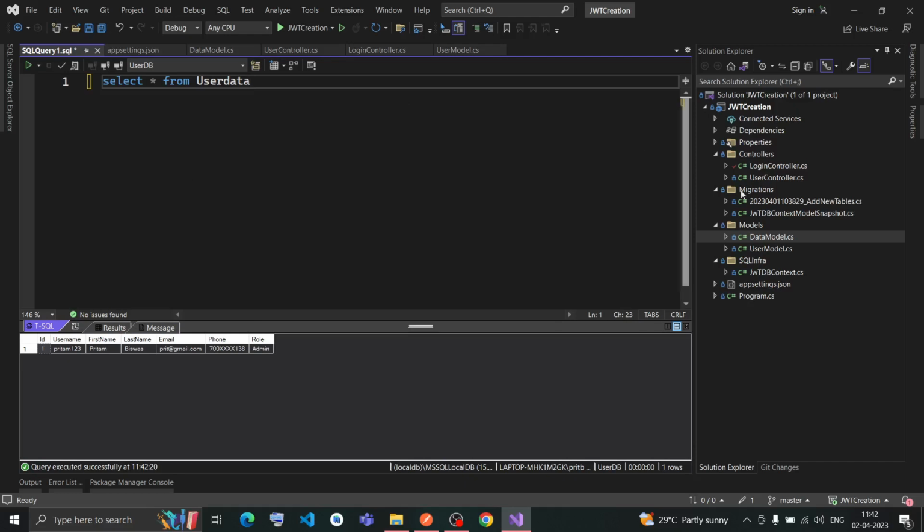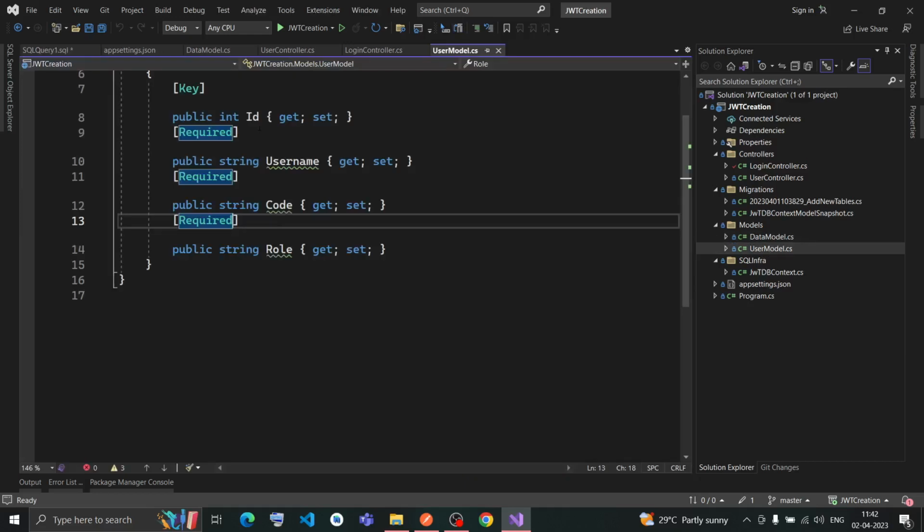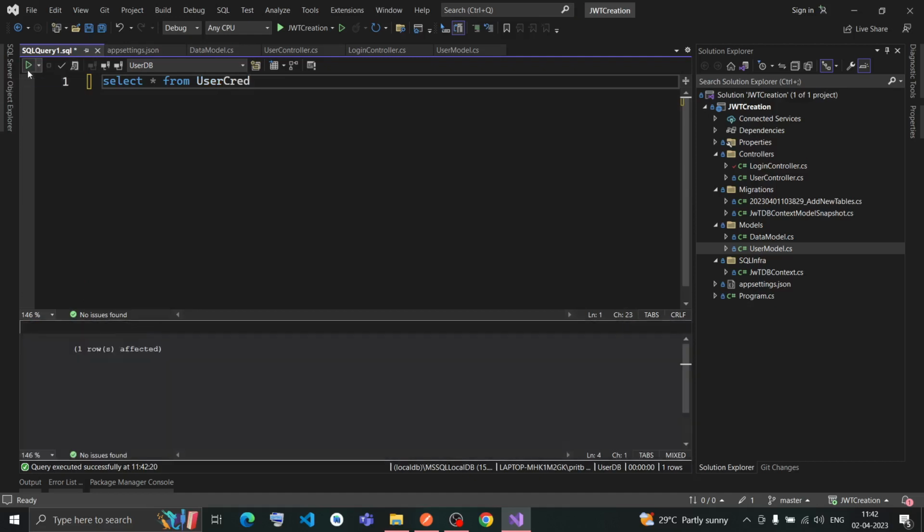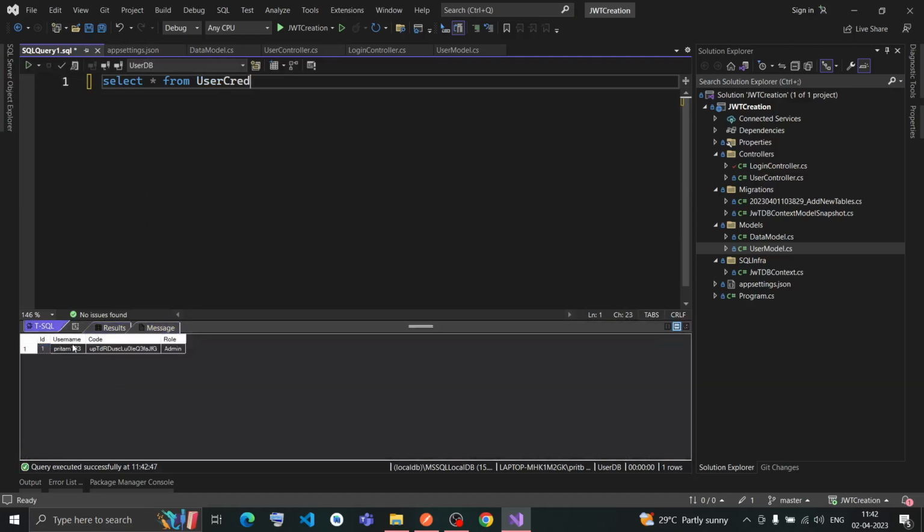So the data model is nothing but this user data, and there is one user model that has 4 properties: ID, username, code, and role. It is nothing but the user cred in my database. If I open this again, 1 2 3 4. So now my models have been created.